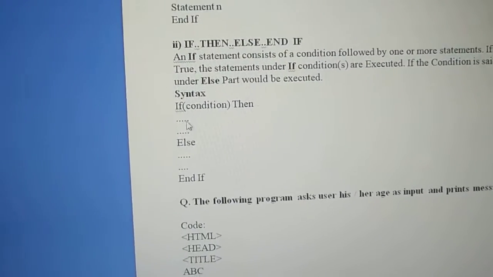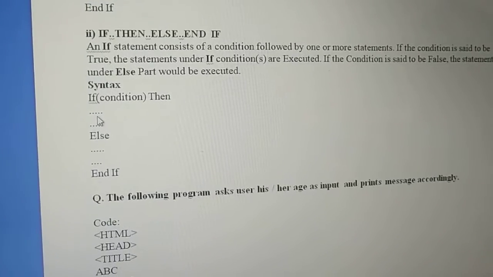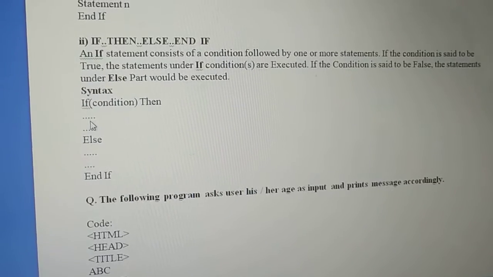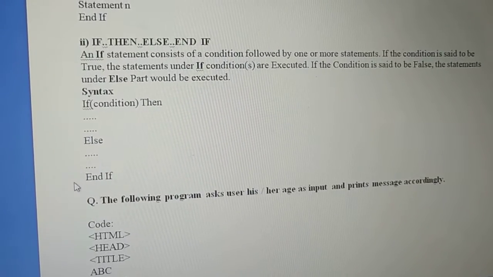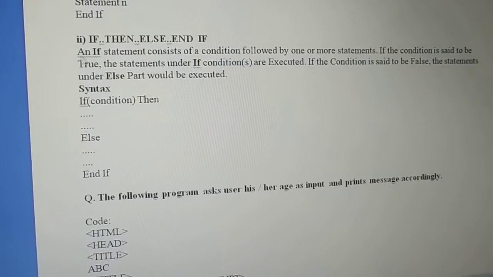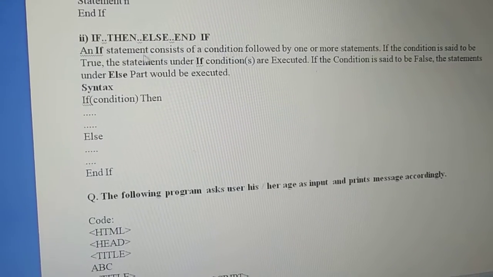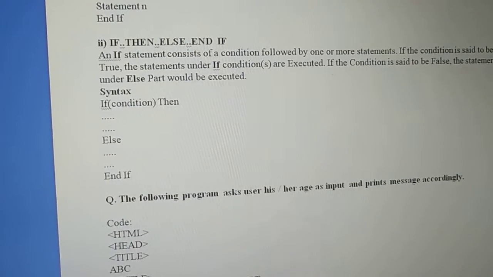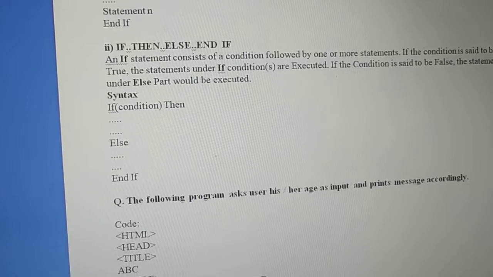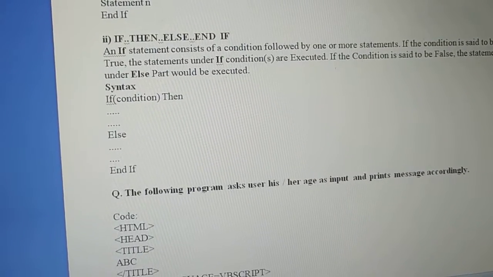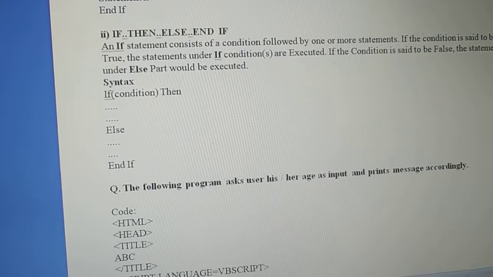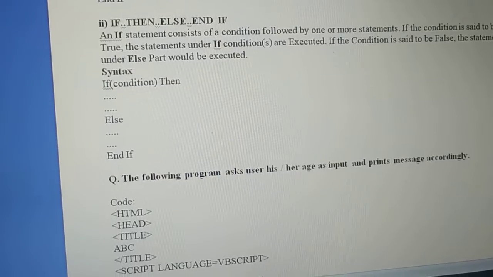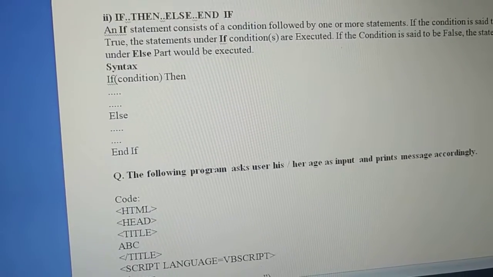In the same way, when I execute the program at runtime and input the age as 20, it will display that the person is eligible to vote. And when I input the age as, suppose, 10, it will display person is not eligible to vote. Why? Because it will display either the true statement or the false statement as per the condition. So either it will execute the true statement block or the else statement block. But in the first statement, it will execute only the true statement block.